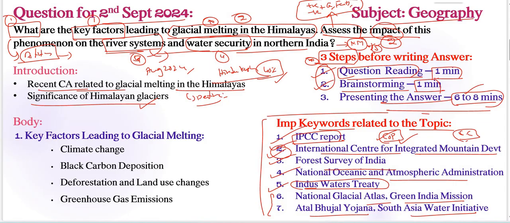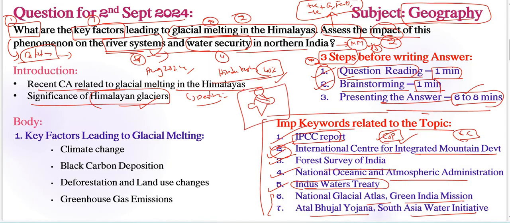We need to give some important information related to our Himalayan glaciers especially. Other than that, as this is a question related to geography, we need to include some flow charts or diagrams or maps. Here we can take one important map of the Himalayas, locating the Himalayas, right?